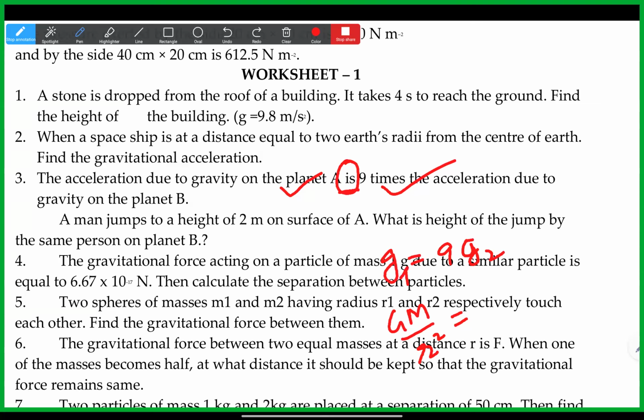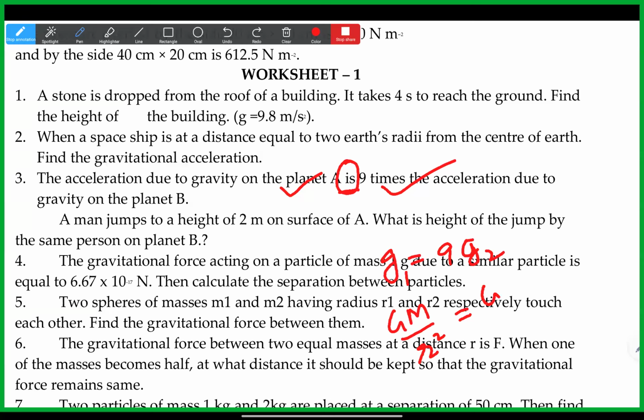Yes, Pranavi, that is also better. It's better to use it, or else you need not write any name. If you take that as x, this is 9x like that. Okay, so G1 is equal to 9G2. Let us take this as GM by R square.